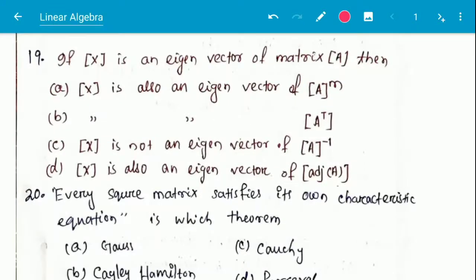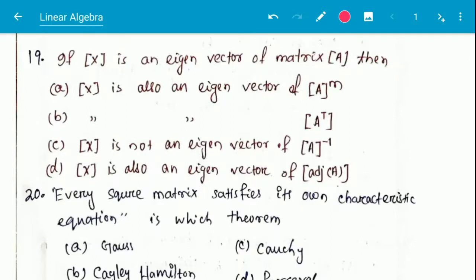Next question, if matrix X is an eigenvector of matrix A, then option A, X is always an eigenvector of A to the power m. Option B, X is also an eigenvector of A transpose.